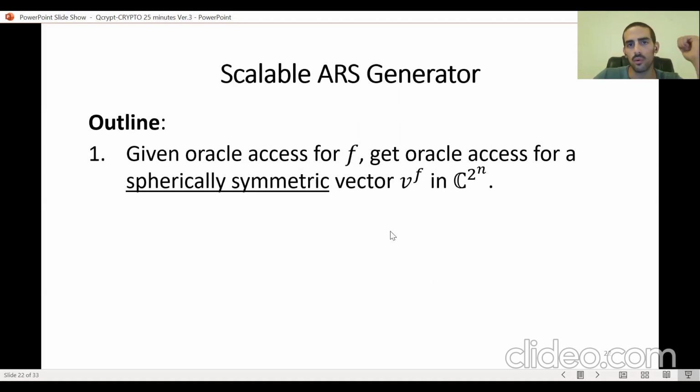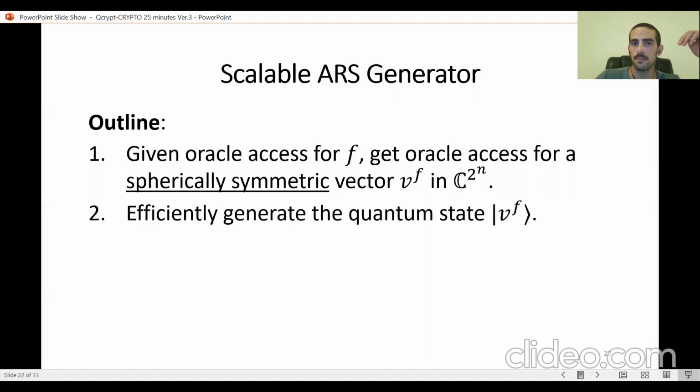And the outline for implementing this approach is the following. Given quantum oracle access to this classical function f, we want to transform it into oracle access to a different function that describes a spherically symmetric vector v. By oracle access to the vector, I mean this is a vector in 2 to the n dimensions.